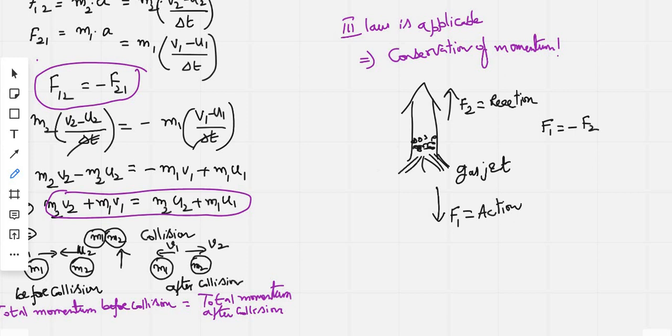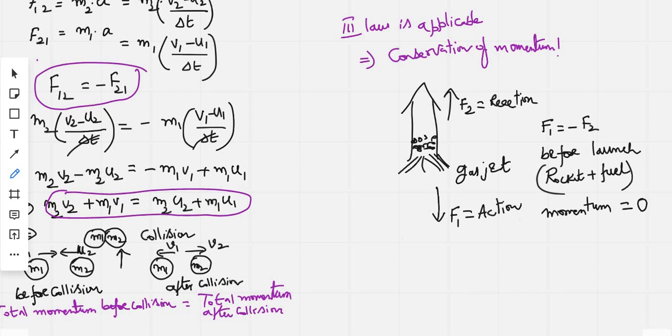Now coming to conservation of momentum, how do we apply conservation of momentum here? Before the rocket launched, before launch, rocket plus the fuel, the total momentum is 0 because there is no velocity. Before launch there is rest state, so it is 0. So after launch also the momentum needs to be constant, and hence if the gas jet moves with the velocity v in the downward direction, obviously the rocket has to move with the same velocity v but in the opposite direction.